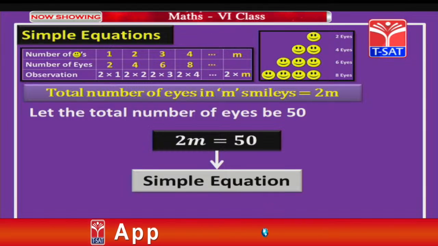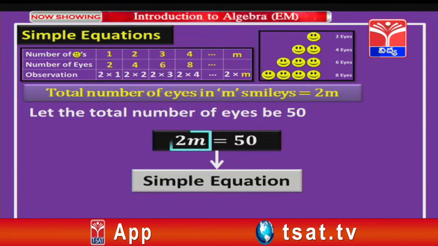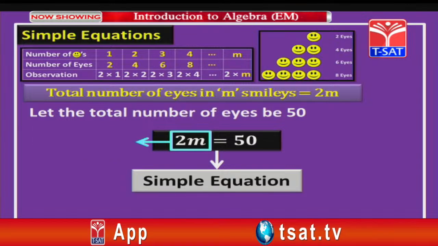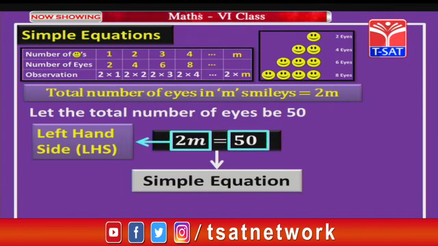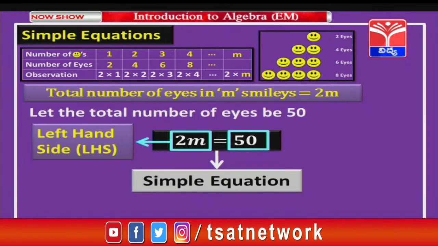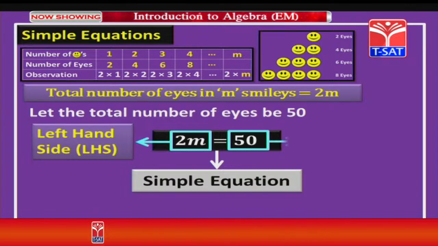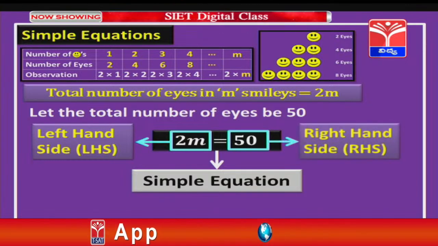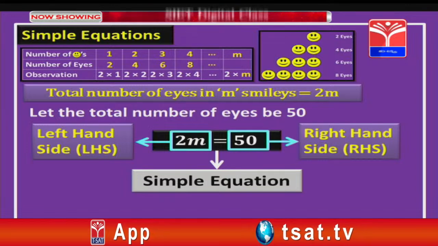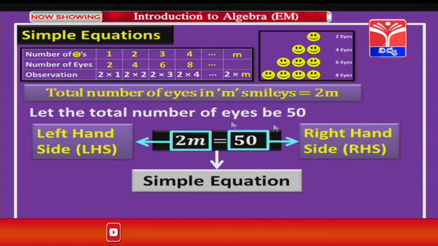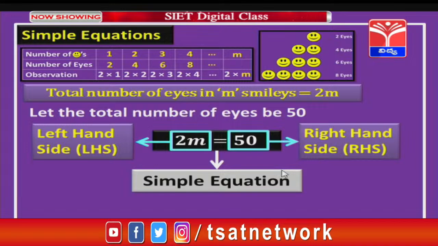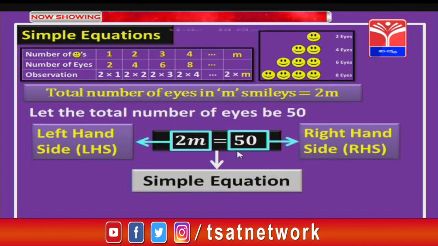In 2m equal to 50, 2m is called the left hand side of the equation, or in short LHS, whereas the number after the equal to sign, that is 50, is called the right hand side of the equation, or in short RHS. So, children, an equation has an LHS and an RHS, and in between these two we have an equal to sign.